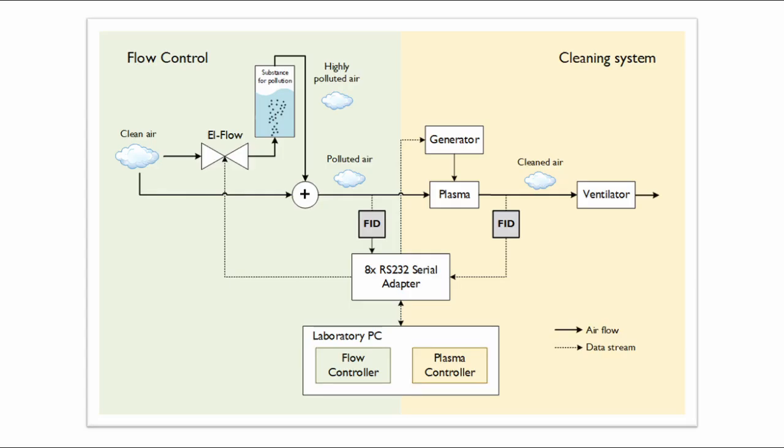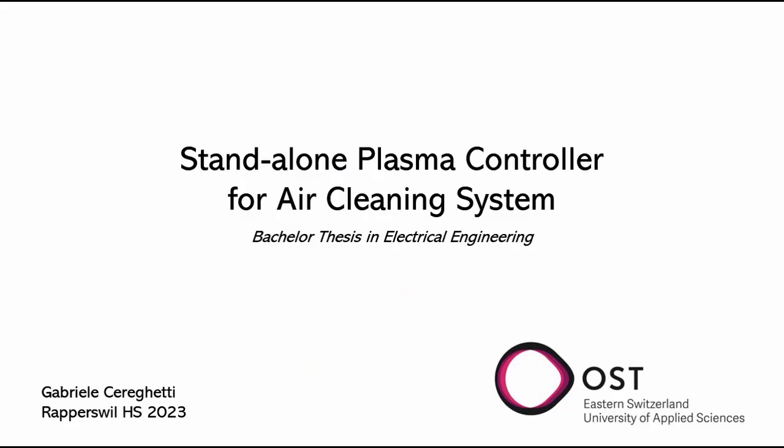The installation is composed of two main sections, the flow control and the cleaning system sections. These two parts must be able to work either alone or together in the system. The result of this work is that, with a simple Python code, the whole cleaning installation can not only be entirely managed from PC, but it also has the possibility to run the system in an automated way, without the need of any human operator.